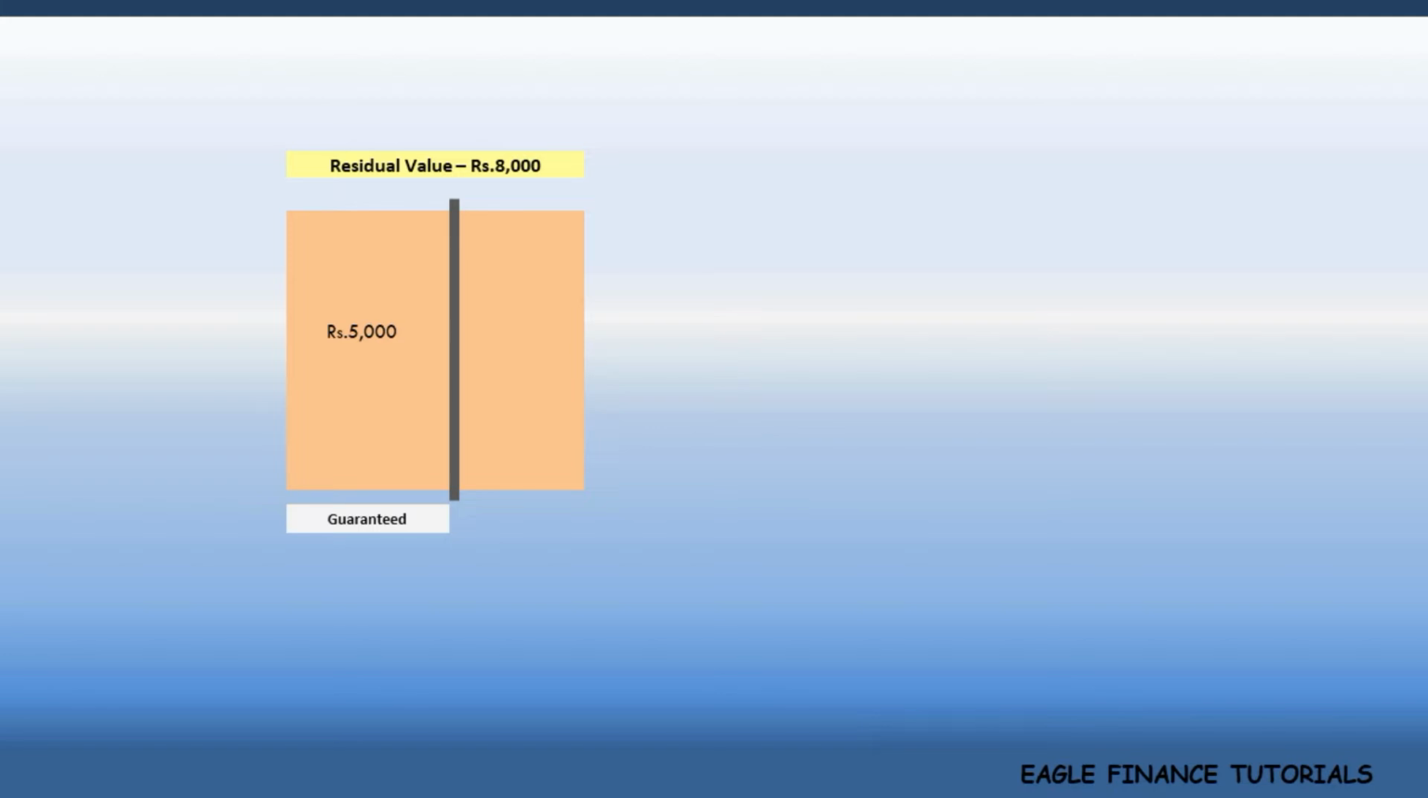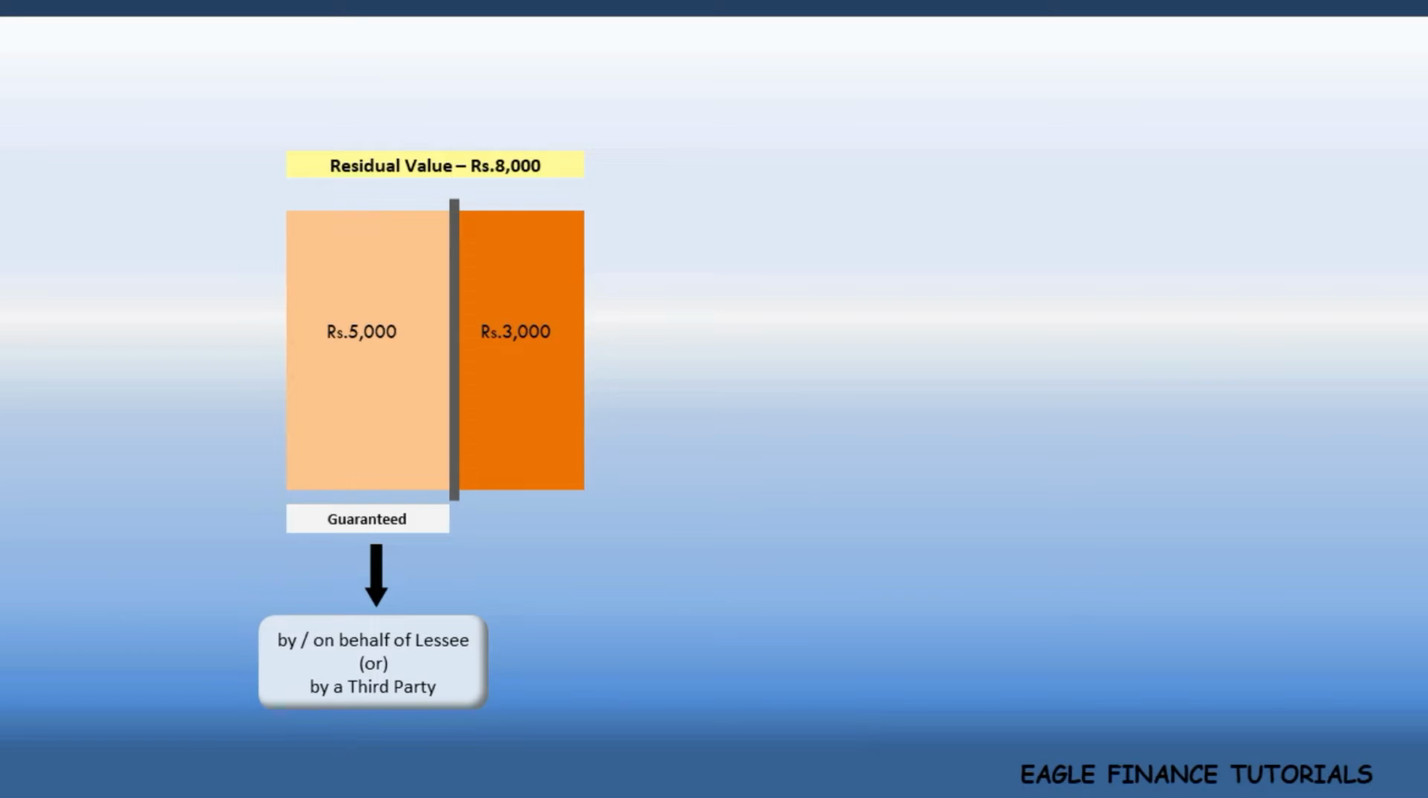Let's say the residual value of a leased asset that is estimated by the lessor is rupees 8,000. Part of it, say rupees 5,000, is only guaranteed. It is guaranteed either by the lessee's group, that is by the lessee or someone on his behalf, or a third party. The remaining amount of the residual value, rupees 3,000, is unguaranteed.